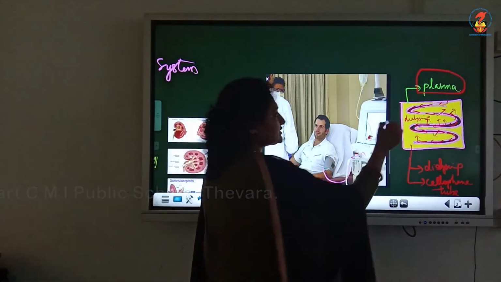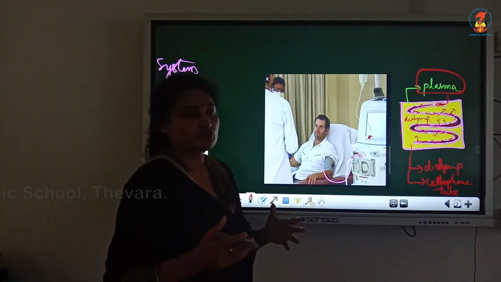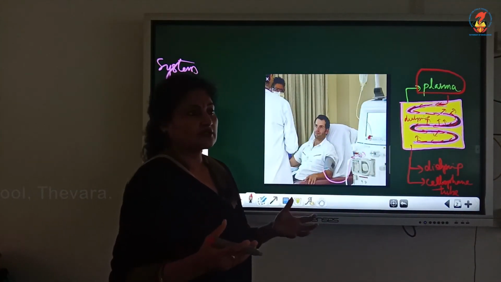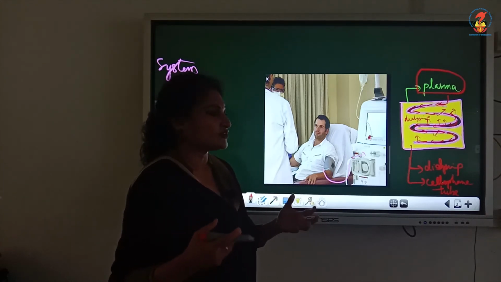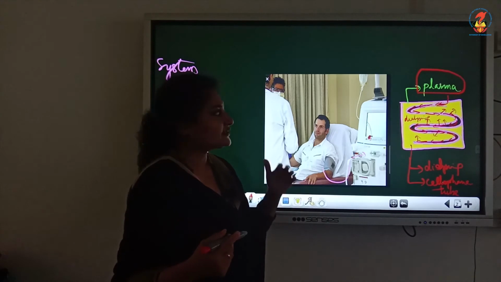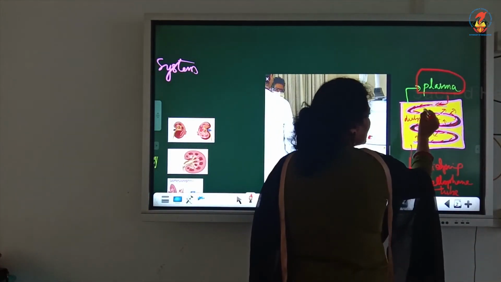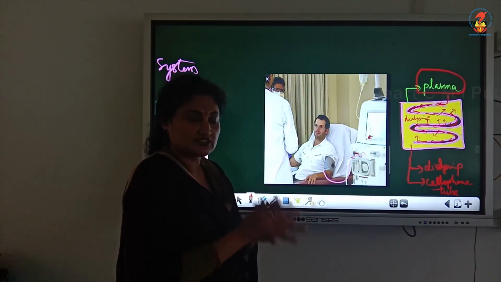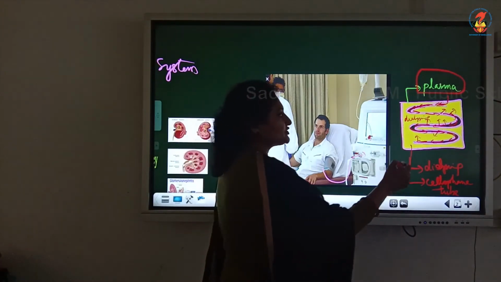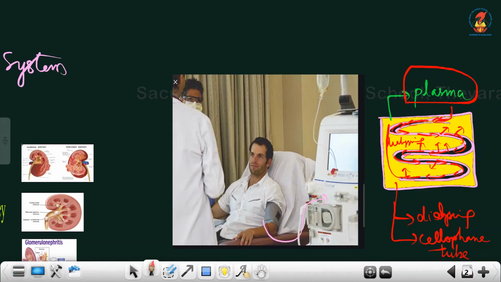So when this person's blood enters, the blood is rich in urea and other uric acid and salt, water, etc., mainly urea, and there is no urea in the dialysing fluid. So as it moves through this cellophane tube, there is movement of urea from a region of high concentration, within the cellophane tube, to a region of low concentration, the dialysing fluid. So finally, after dialysis, this entire process is over.